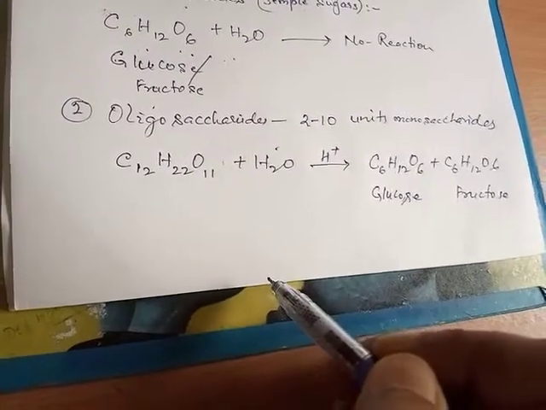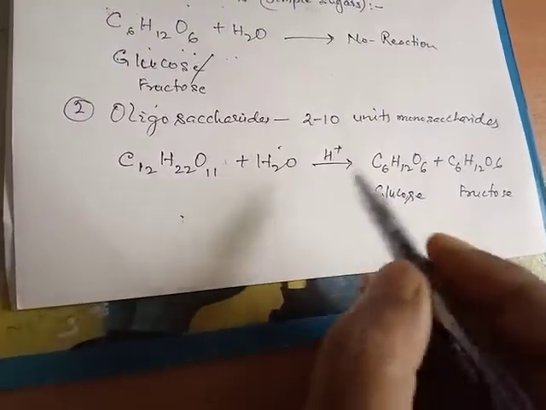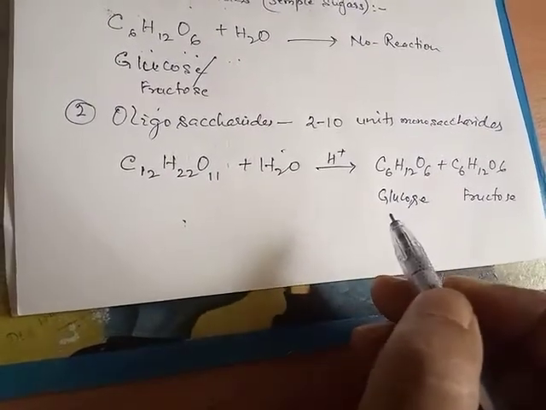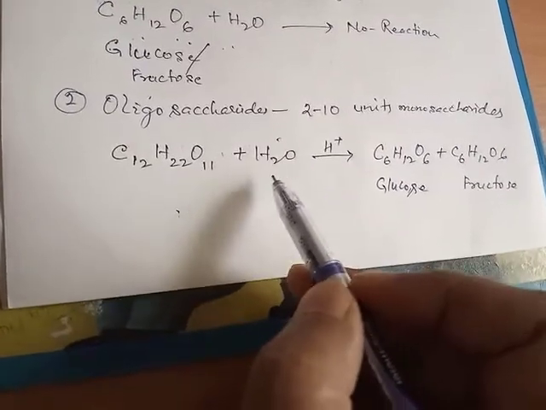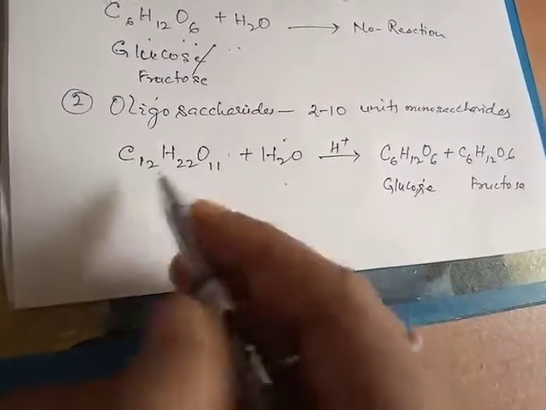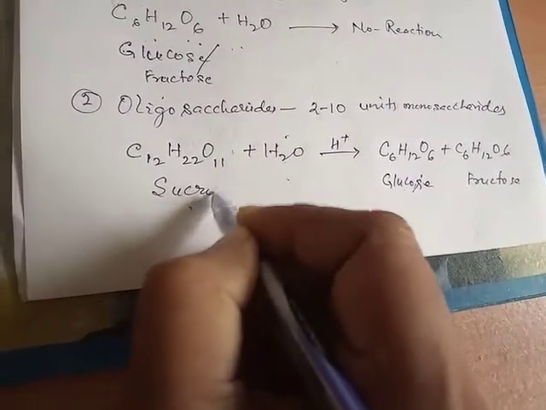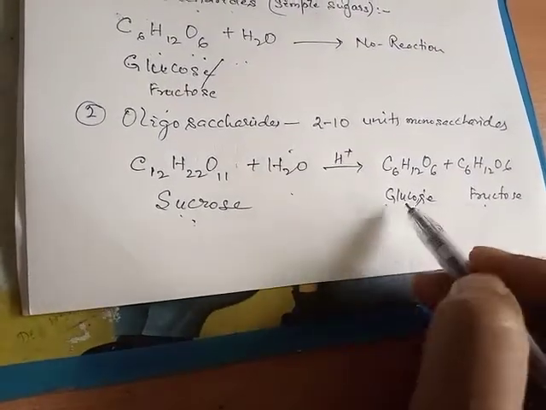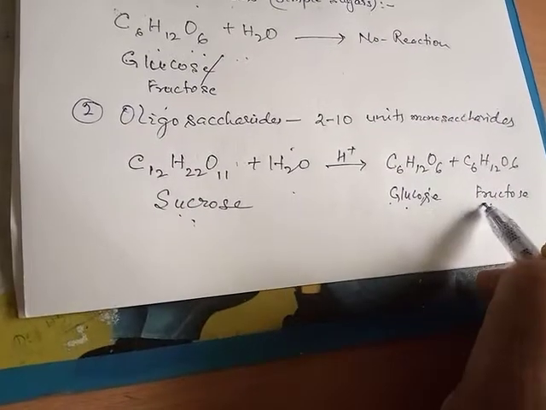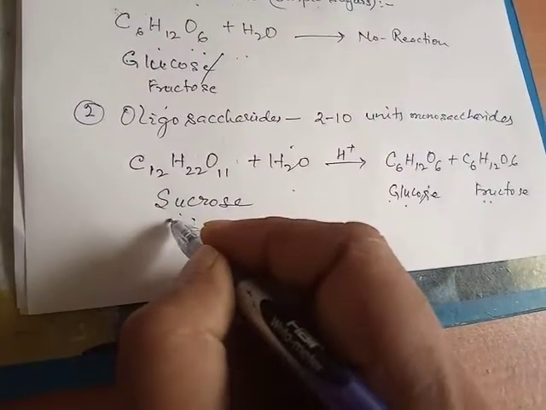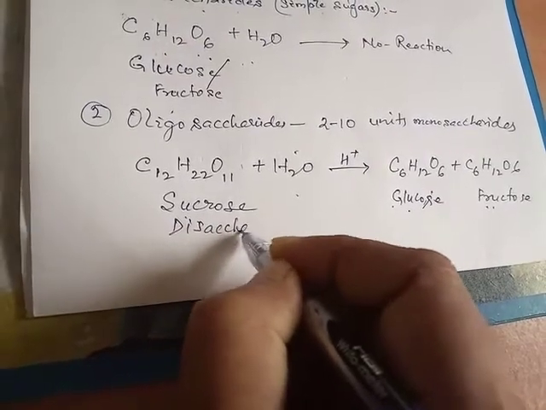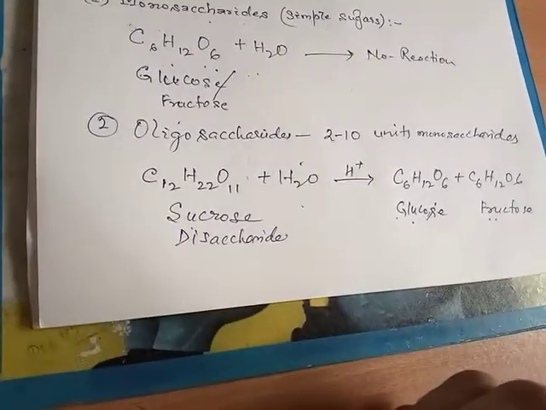when they are hydrolyzed, they yield that number of monosaccharide units. If oligosaccharides contain two monosaccharides, for example sucrose, which contains one molecule of glucose and one molecule of fructose, then this oligosaccharide is called a disaccharide.